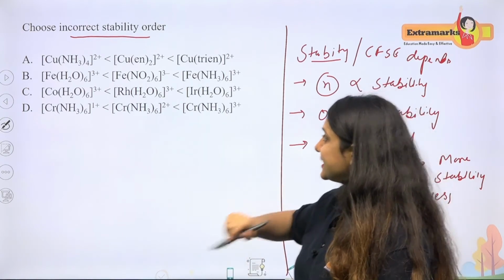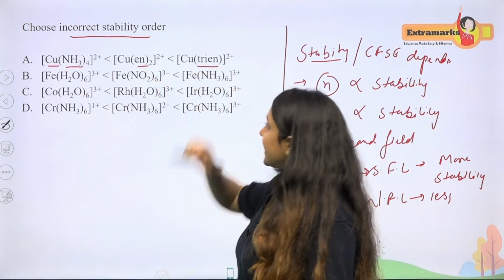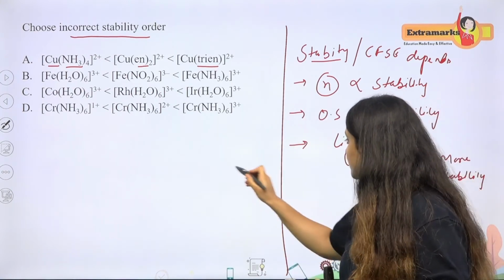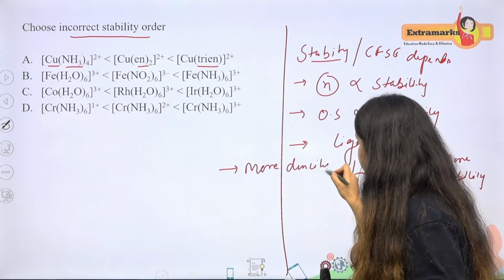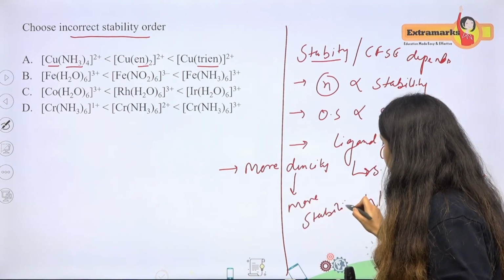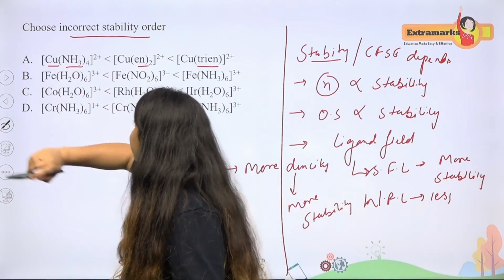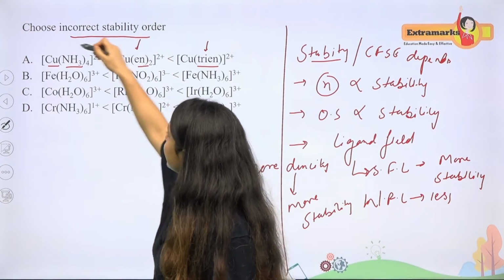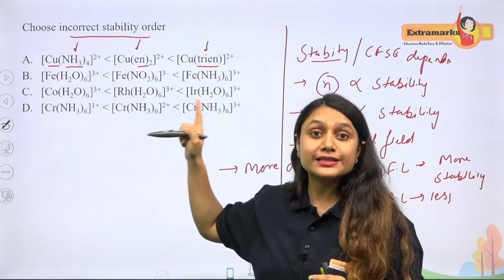As you can see, the first option has NH3 four, en two and triethylenetetramine. Now what is the difference? The denticity is different. And one more point we can add here: more is the denticity, more will be the stability. More denticity, more stability. Or in which compound there is a chelating ligand, that will be more stable. So is this particular statement correct? Yes, because this will be more stable than this one, then this one. So A is the correct option, but they are asking for the incorrect one. So this is not going to be the correct answer.